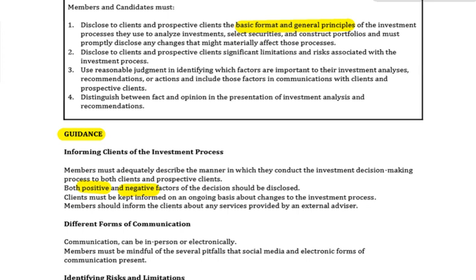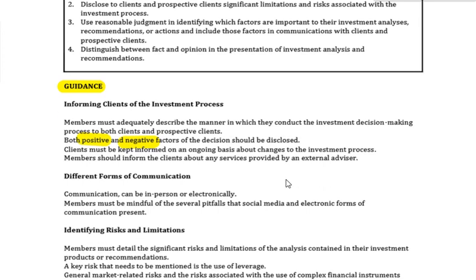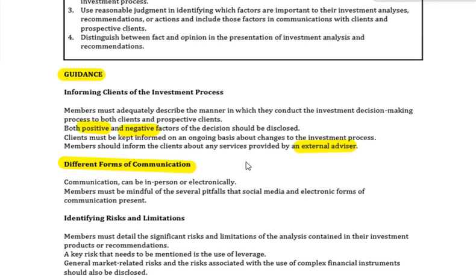Clients must be kept informed on an ongoing basis about changes to the investment process. Members should inform the clients about any services that are not provided directly by them but by an external advisor. Different forms of communication. It can be electronically, it could be in person, it could be anything like that. Members must be mindful of the many pitfalls that social media present.